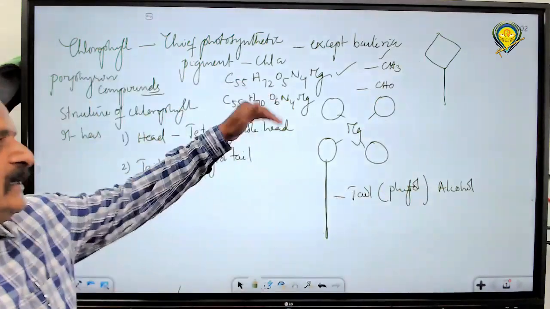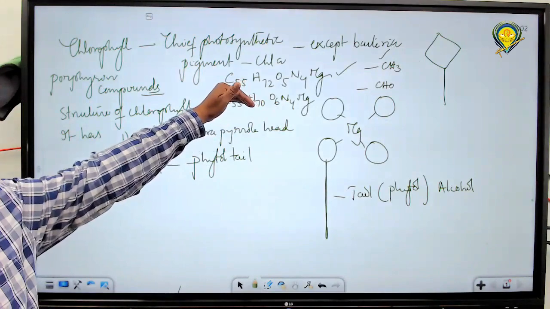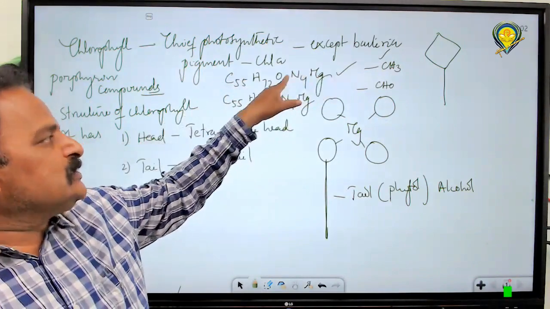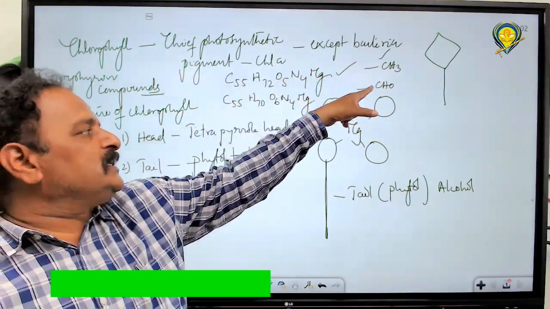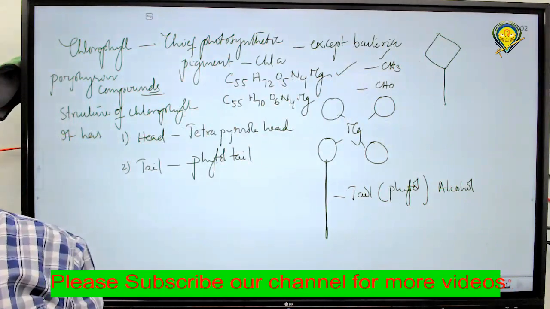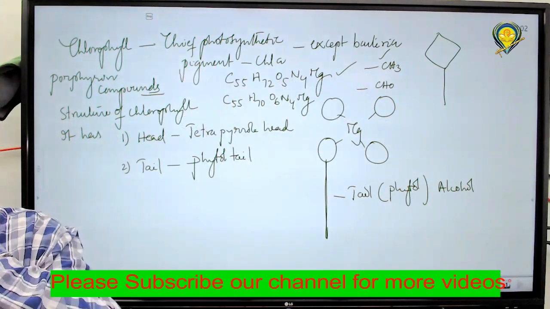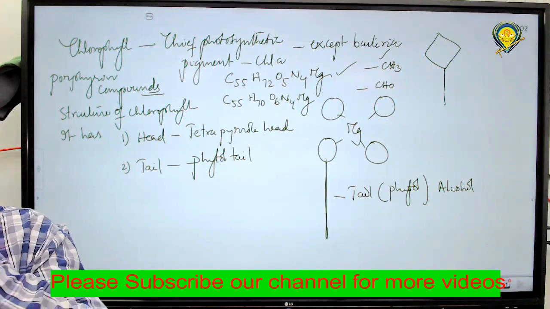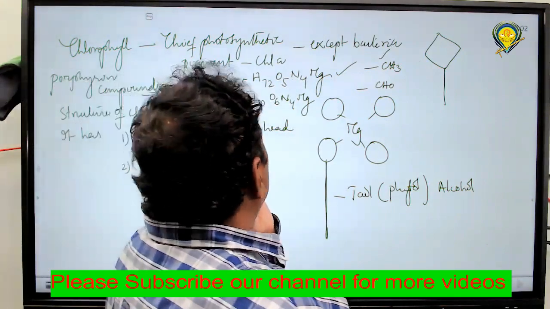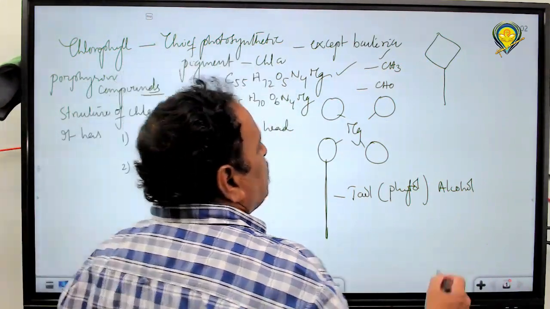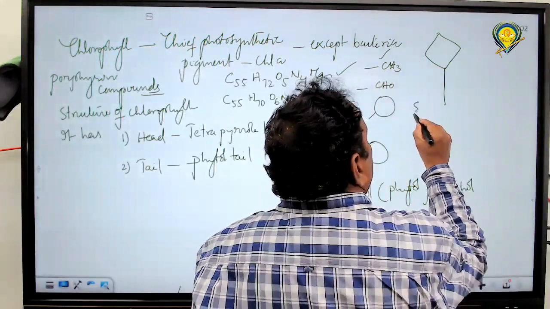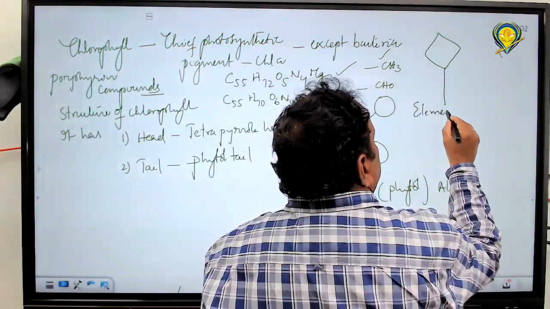That's why there is a slight variation in the formula. Two hydrogens are fewer and one oxygen is extra. That is what we observe in chlorophyll A and B. Next, in chlorophyll A and B, what elements are present?